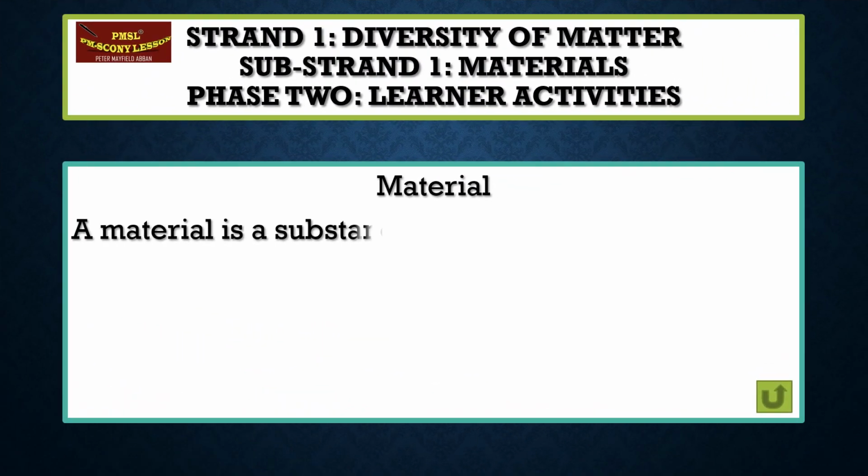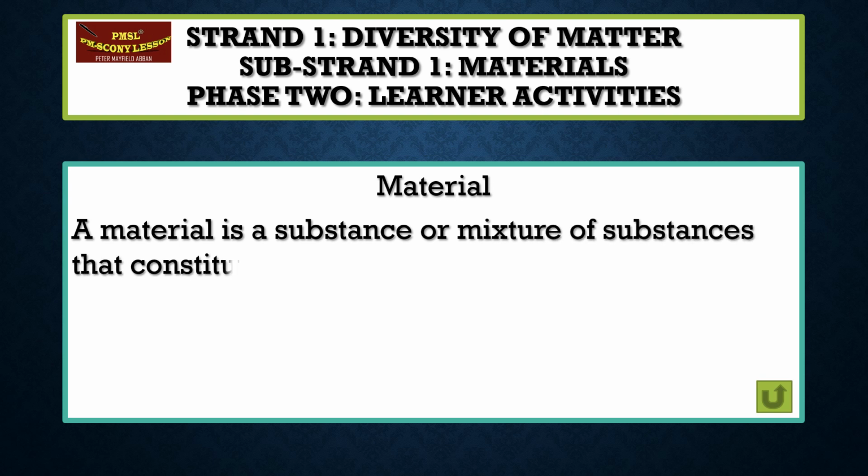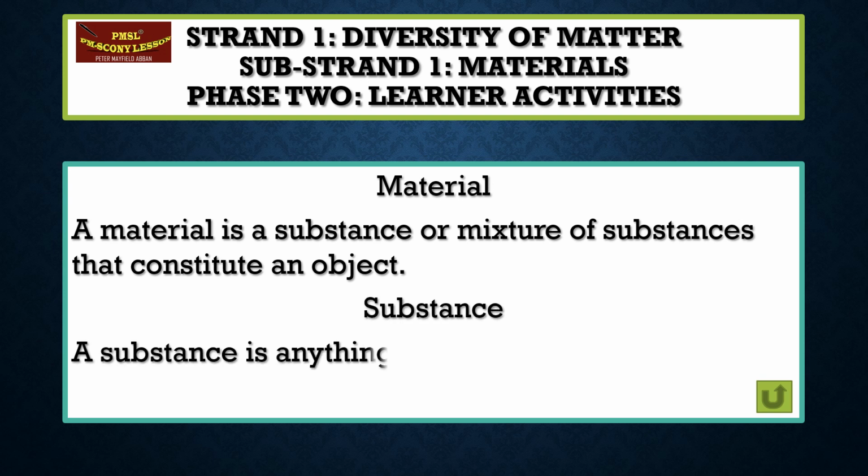A material is a substance or mixture of substances that constitutes an object. A substance is anything that can be seen, touched, or measured.